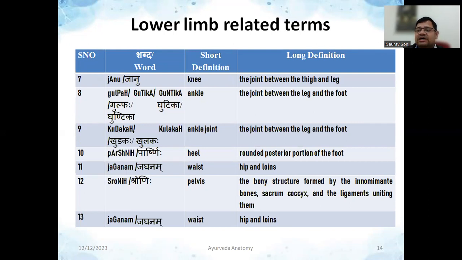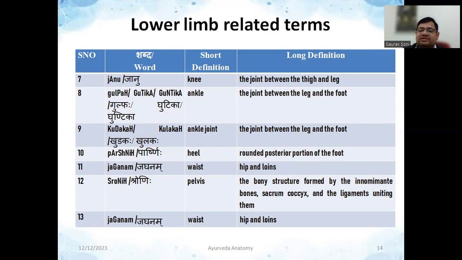Then there is a word called parshni. It is said for the heel. That is the rounded posterior portion of the foot, called heel. जो heel होता है, heel वाला स्लीपर पहन के जो चलते हैं, that particular part is called heel. Here it is going to be called parshni. Then there is one word called jaghanam. Jaghanam is actually for the waist. कमर को बोलते हैं. That is hip and loins regions को. That is jaghanam.